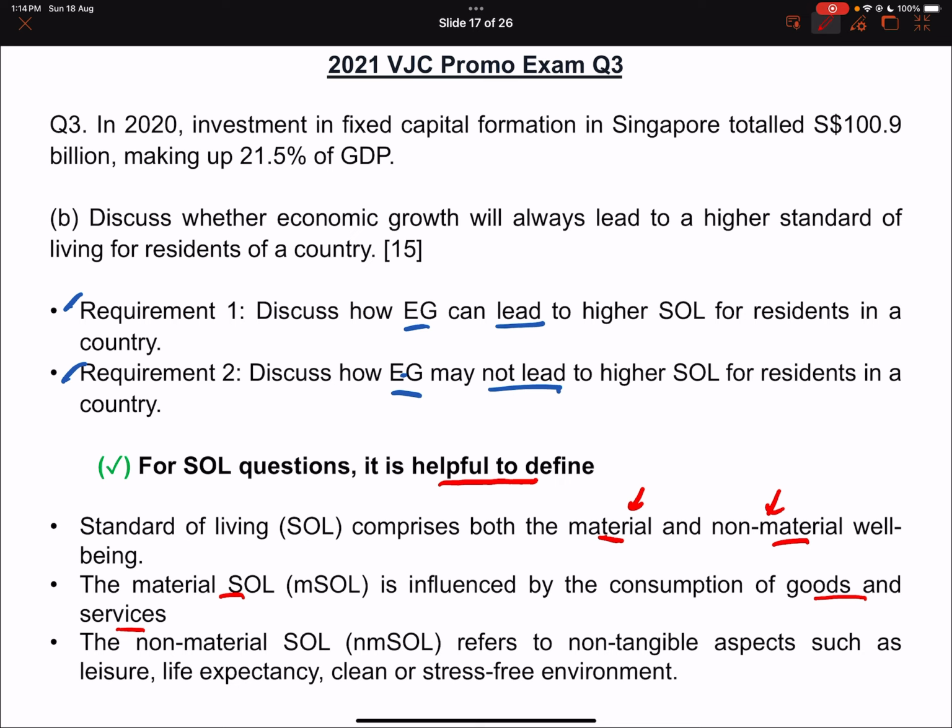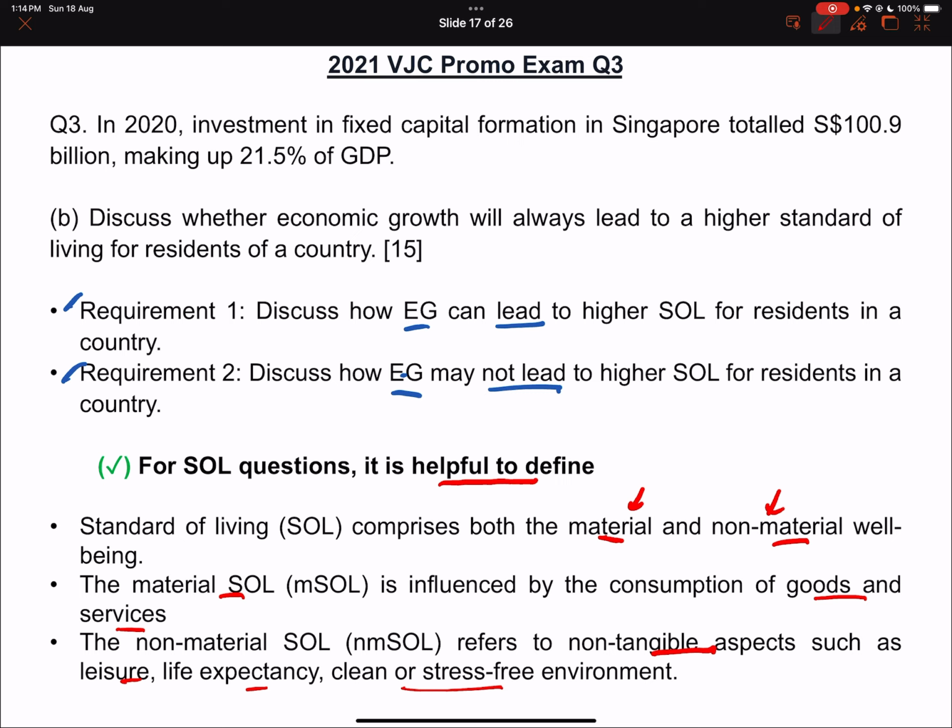The non-material SOL refers to the qualitative stuff. So quantitative means you can count. Qualitative means you can't really count, like how is this person's character better than this other person. You can't really count that, right? But you can count the person's UAS score, right? So non-material is like the character part of it. So it's very intangible, right? So it includes things like leisure, life expectancy, cleanliness, a clean or stress-free environment. So all that will count under your non-material as well.